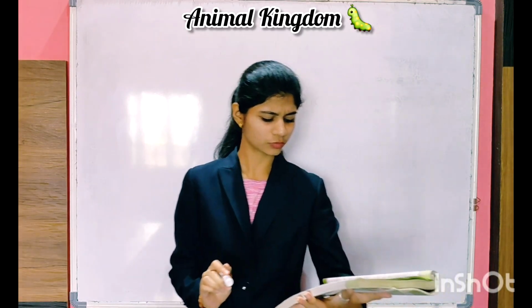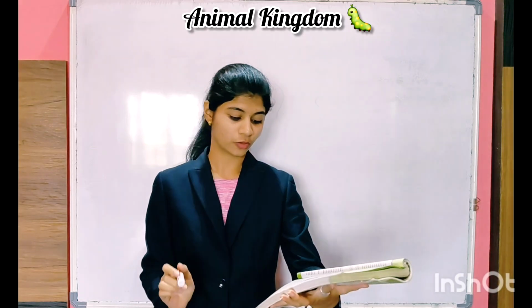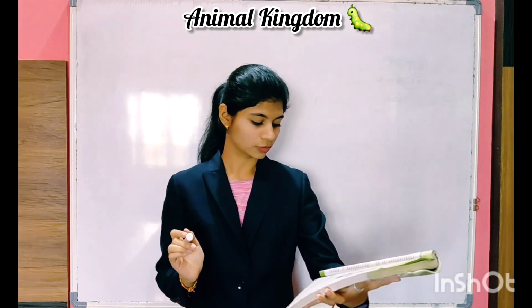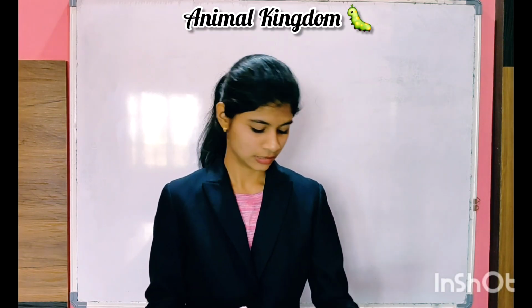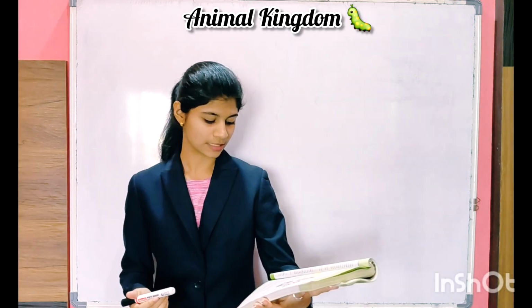Then the notochord is a mesodermally derived rod-like structure formed on the dorsal side during embryonic development in some animals. In some animals, what will happen? During the embryonic stage, the development of the dorsal side, the notochord will be present, right? So during the embryonic stage, the rod-like structure which is there is known as the notochord. The backbone or rod-like structure present at the back of the body is known as the notochord. It is present in only some of the animals, not in all.